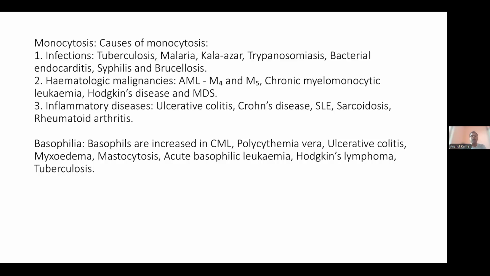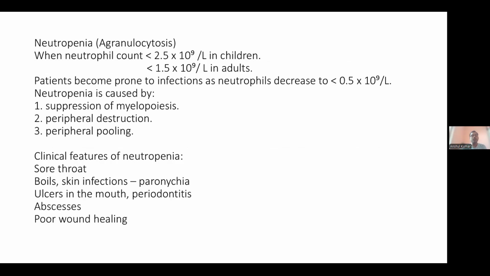Now, what is agranulocytosis or neutropenia? Neutropenia occurs when the neutrophil count decreases to 2.5 into 10 to the power 9 per liter or less in children, and less than 1.5 into 10 to the power 9 per liter in adults. Patients become prone to infections as neutrophils decrease to less than 0.5 into 10 to the power 9 per liter.